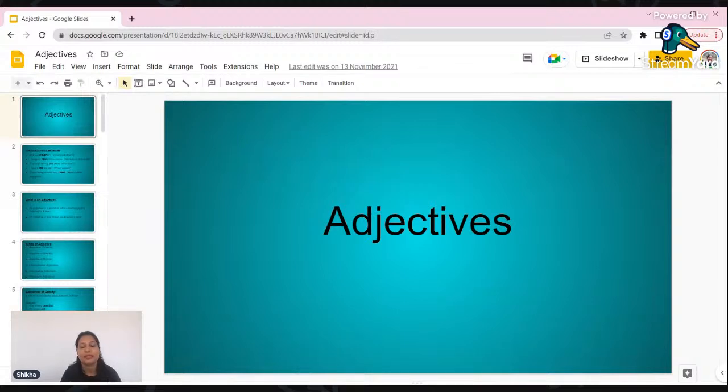That means it tells us about the name of the person, place, animal, thing. So noun tells us about what we are talking. Verb tells us what the noun is doing. In the same way, adjective tells us something more about the noun. That is, what are the qualities of the noun? That is, it describes the noun.